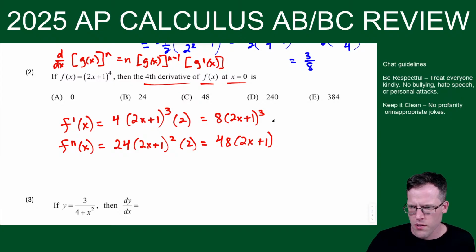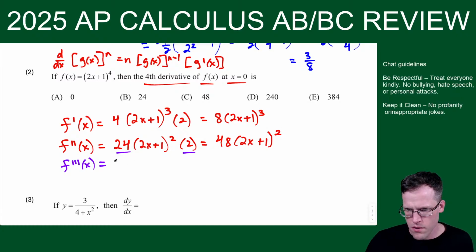Okay, wait a minute, I think we got a little carried away here. Let's see, where are we? Oh wait, no, second derivative. Yeah, 48 times 2x plus 1 squared. Okay, that's the piece. I just had to make sure I was transferring it. So what I was doing here, 24 times 2 is 48, 2x plus 1 to the second. So now third derivative: 2 comes down to multiply to make 96, 2x plus 1 to the first, times another 2. So now that makes 192 times 2x plus 1.